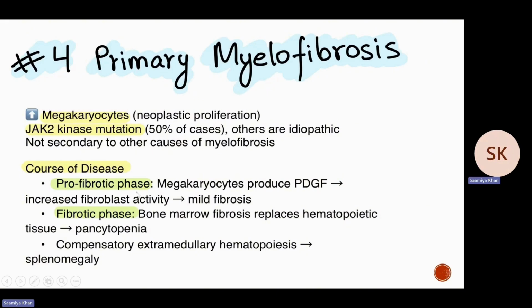Now, coming to the course of the disease, this disease progresses from a profibrotic phase where megakaryocytes will produce excess platelet derived growth factor, stimulating the fibroblast activity. In the fibrotic phase, however, the bone marrow becomes increasingly fibrotic that leads to pancytopenia and extramedullary hematopoiesis, mostly in the spleen, which causes splenomegaly.